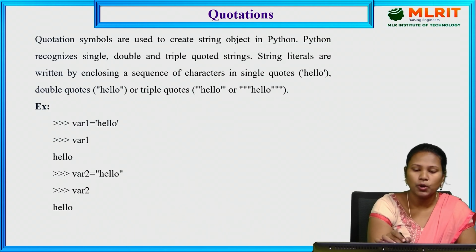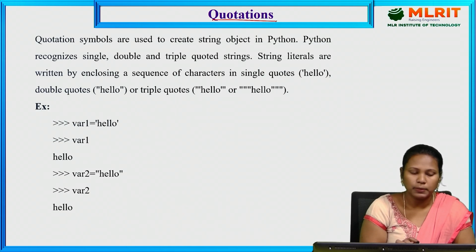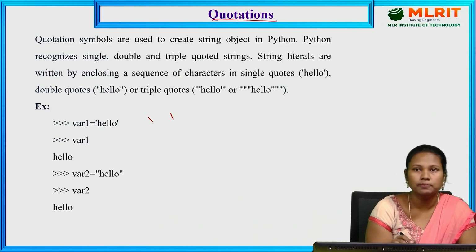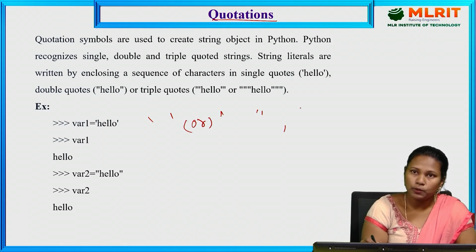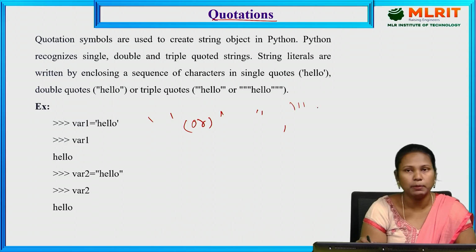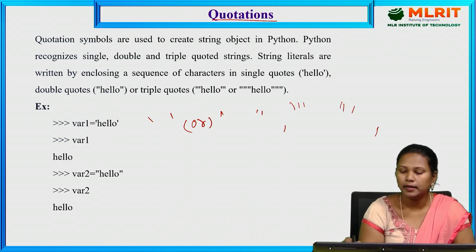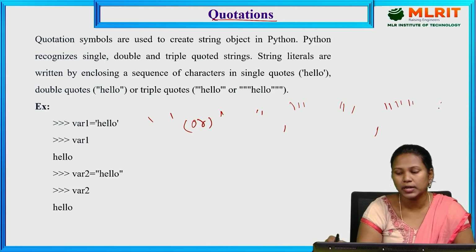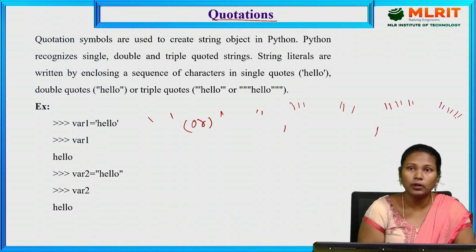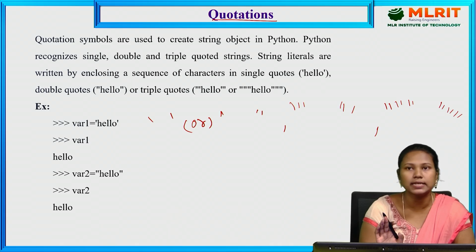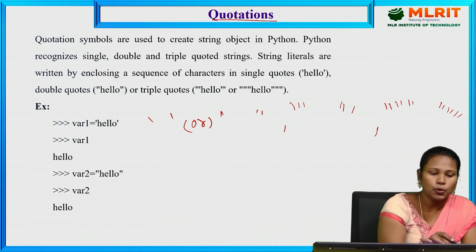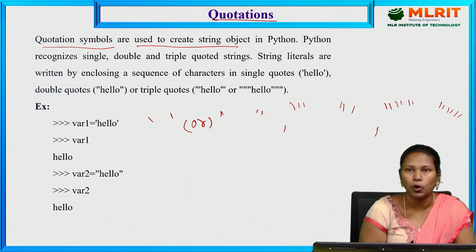Next, we are going for the quotations. Quotations are nothing but, whenever you are giving string type data, we need to use single quotes or double quotes, or we can use single quote plus double quotes and triple quotes also for defining the strings, because in Python it does not support characters like C. In C it supports characters, but in Python even a single character is considered a string. So quotation symbols are used to create a string object in Python.